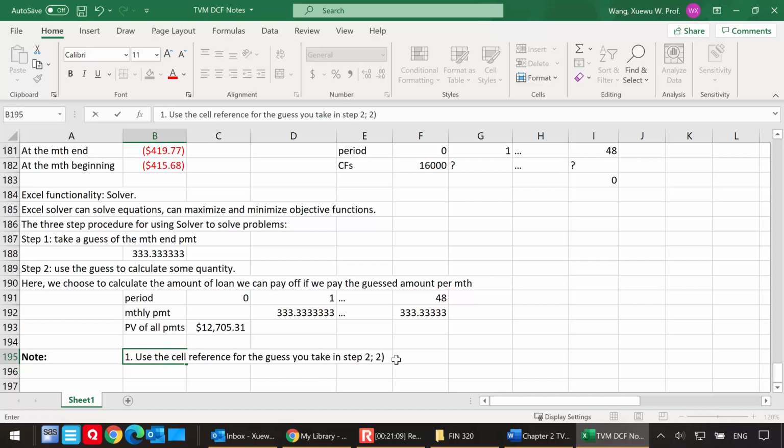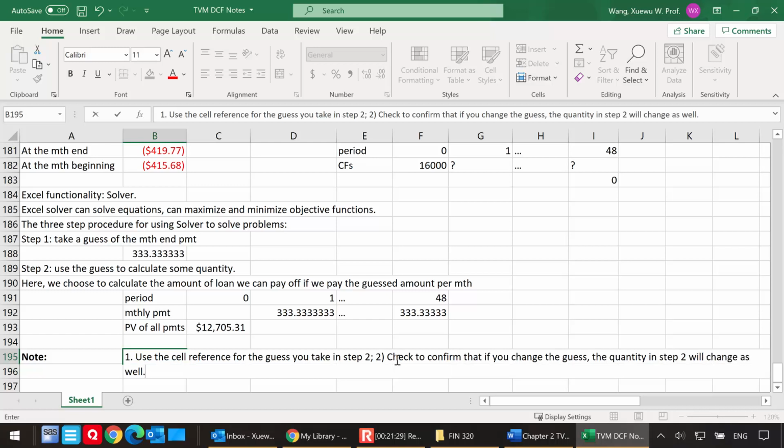Secondly, you can do a double check, or I should say check to confirm, that if you change the guess, the quantity in step 2 will change as well. This is very important. In other words, you're trying to build a link between these two steps. In step number 1, you take a guess. In step number 2, well, these two steps are not separated. These two steps are linked. If you change the guess in step number 1, your step number 2 quantity should change as well.